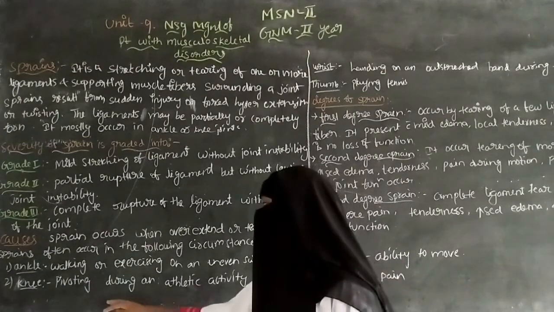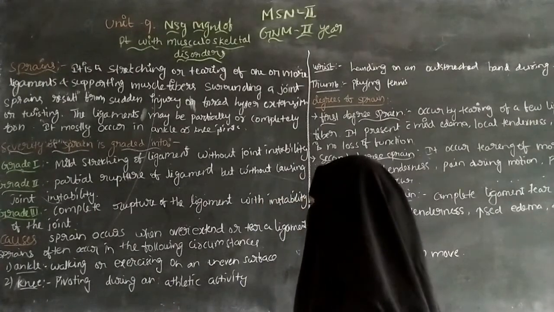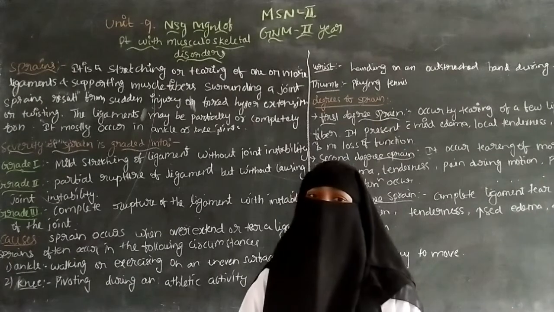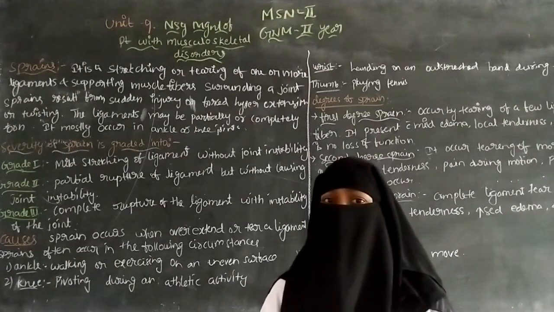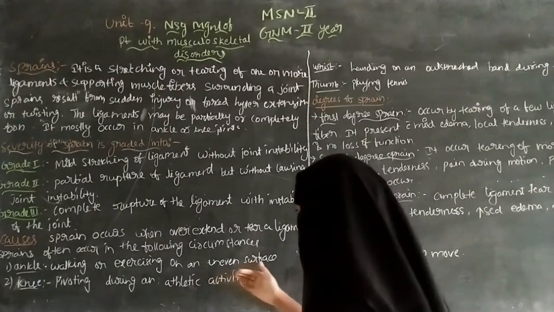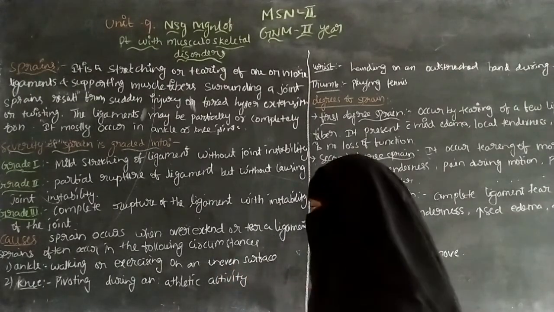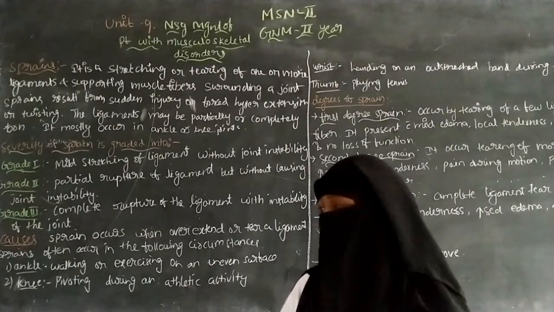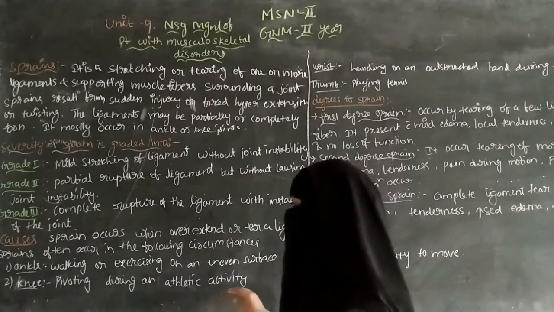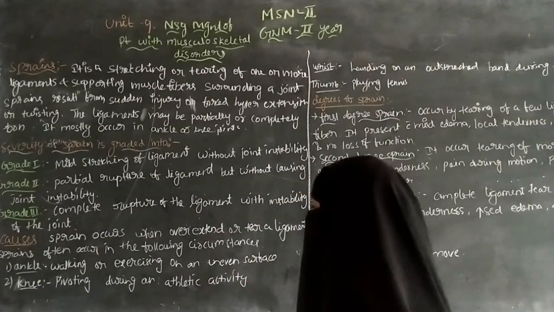The next one is knee sprains. There is pivoting during an athletic activity. During playing, they put more pressure on the knees. While playing, they keep more pressure on one leg. Because of this, knee sprains can occur. So, ankle sprains and knee sprains.